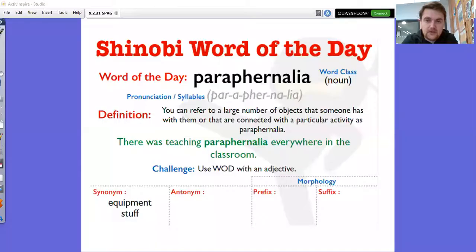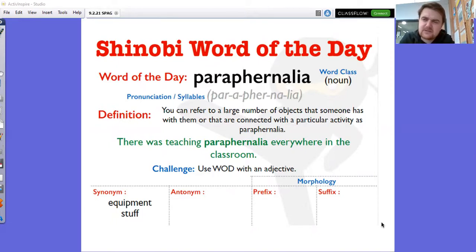First of all, we have an excellent word of the day today, and that word of the day is paraphernalia. You can refer to a large number of objects that someone has with them or that are connected with a particular activity as paraphernalia. There was teaching paraphernalia everywhere in the classroom, or his bag was full of footballing paraphernalia. A lovely word to try and say.